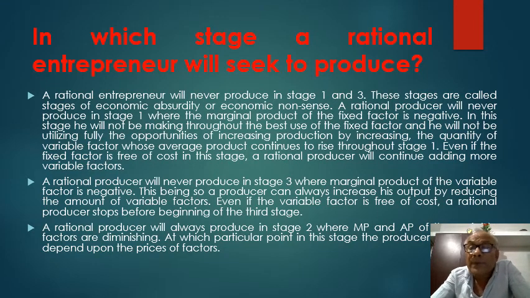Even if the fixed factor is free of cost, in this stage a rational producer will continue adding more variable factors.